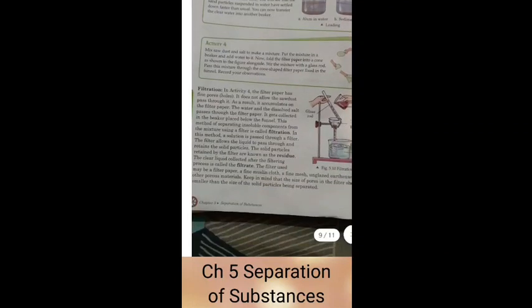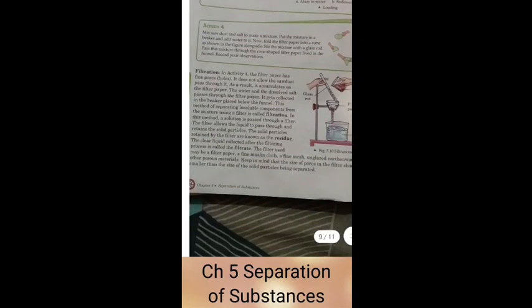Now comes the last method, that is for when solids are dissolved in liquids and they are insoluble. We have filtration. Filtration is again simple. It's sort of similar. You can understand it as something similar to sieving, right?